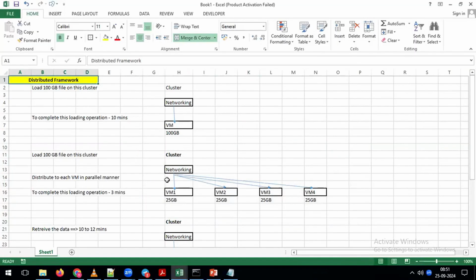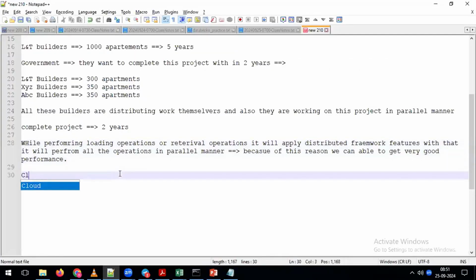Now if you observe here, in this entire example, we just used 2 new terminologies. One we call a cluster, the other one we call a virtual machine. I just want to give some understanding.